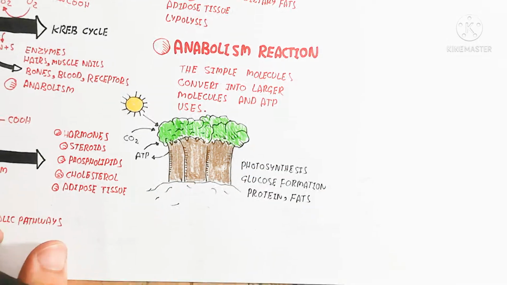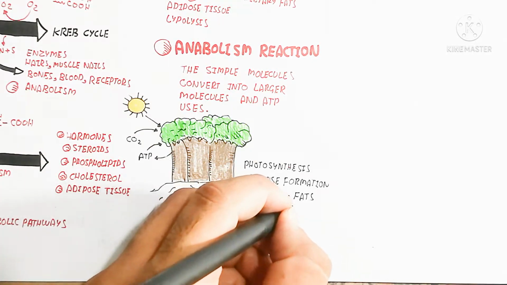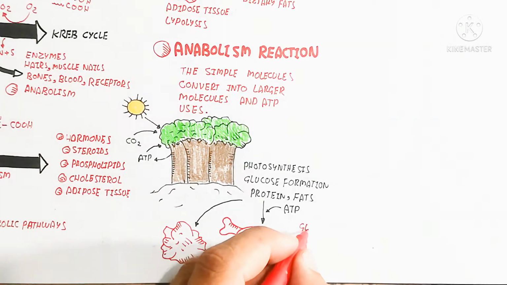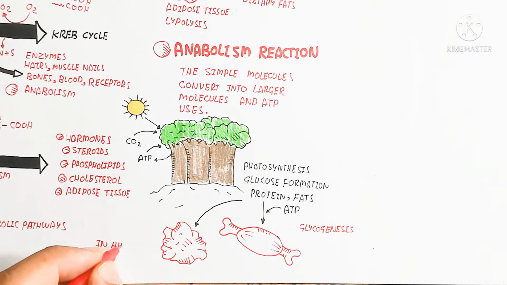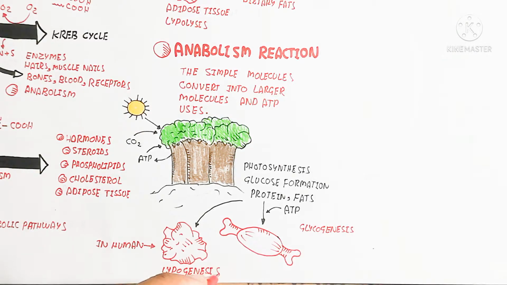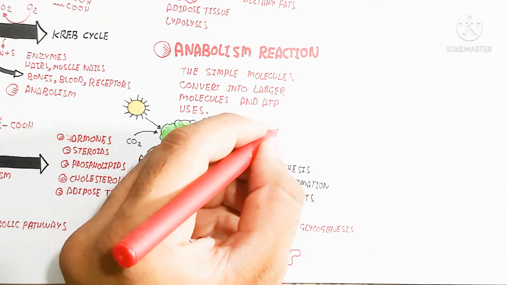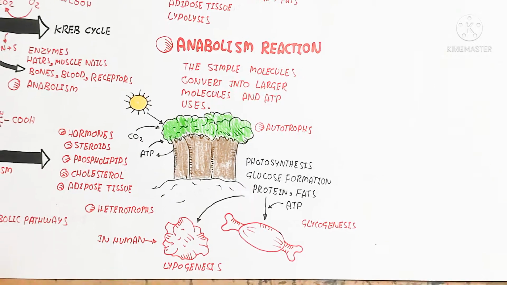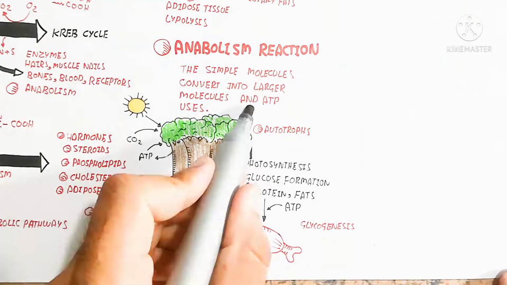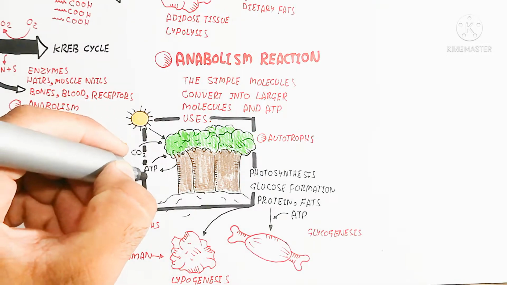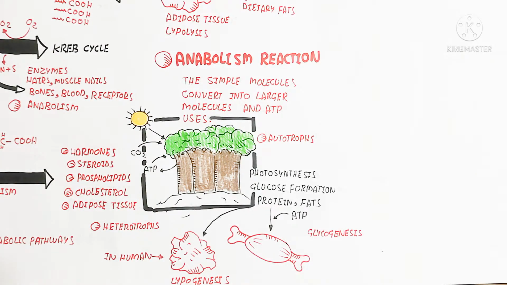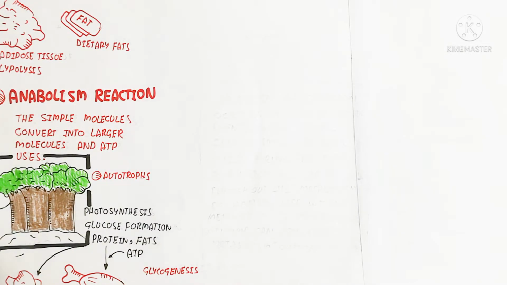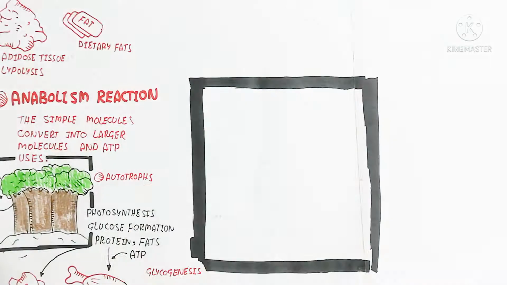Glucose formation, triose and glucose, starch, protein, fats, all these things are also produced by the plant. That is why we are heterotrophs, but the plants are autotrophs because they produce food in their own cells using light. But we are heterotrophs, which use it for the production of lipogenesis and glycogenesis by harvesting energy from the autotrophs. So remember that. And we also get protein from animals. So we are basically carnivorous heterotrophs. So I hope that makes sense.